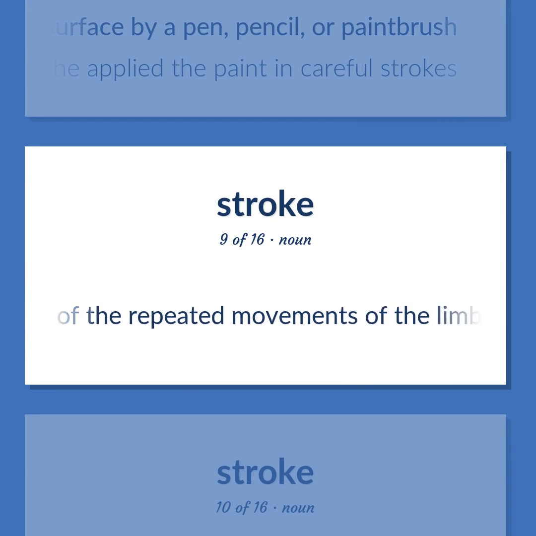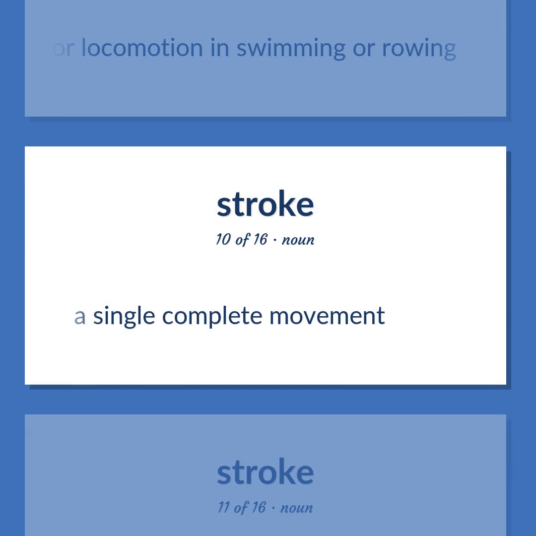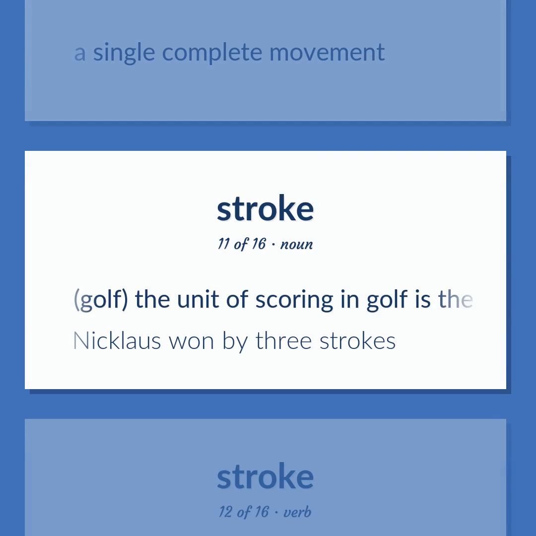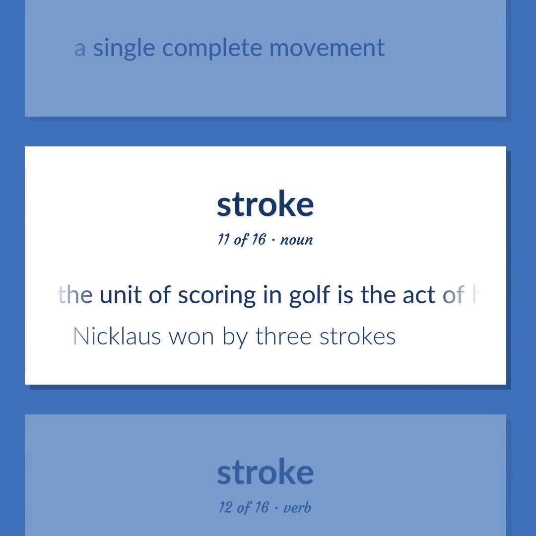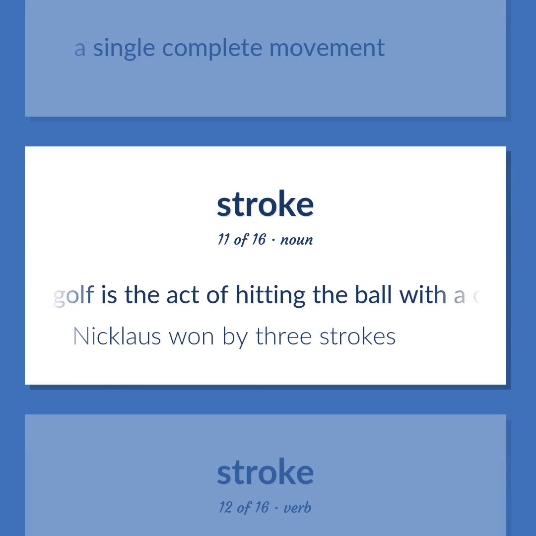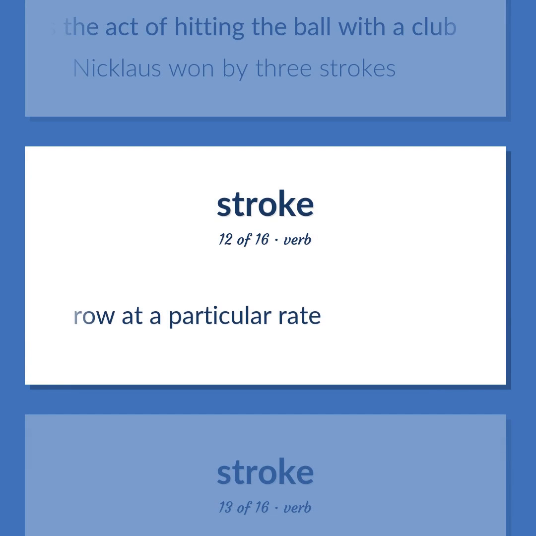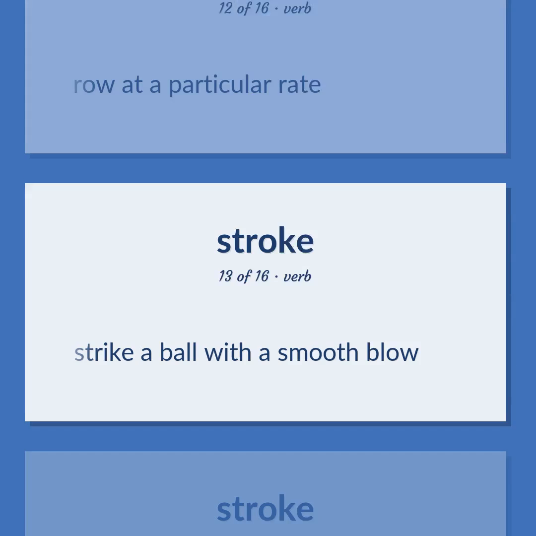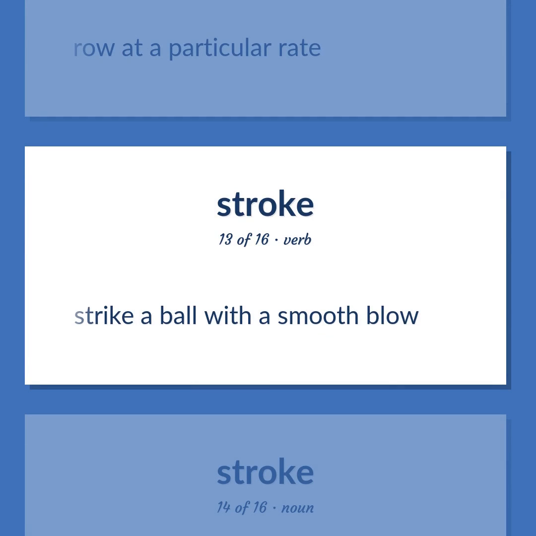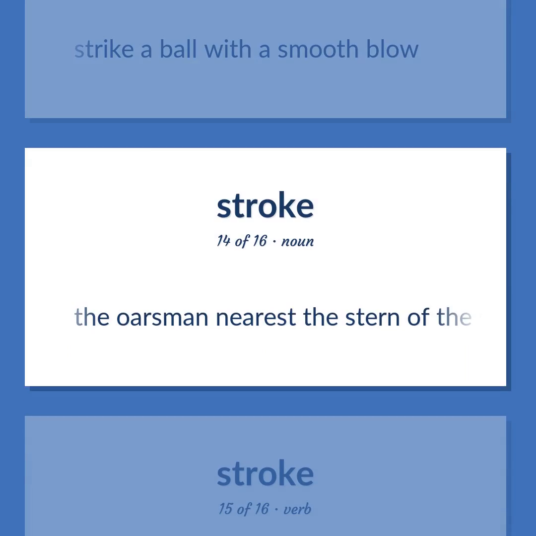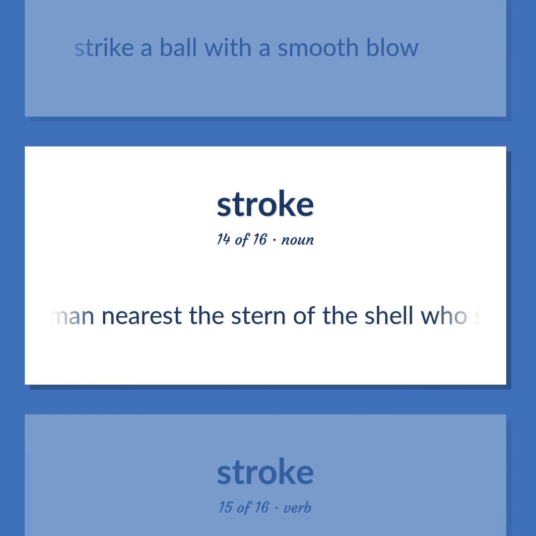Any one of the repeated movements of the limbs and body used for locomotion in swimming or rowing. A single complete movement. Golf. The unit of scoring in golf is the act of hitting the ball with a club. Nicholas won by 3 strokes. Row at a particular rate. Strike a ball with a smooth blow. The oarsman nearest the stern of the shell who sets the pace for the rest of the crew.